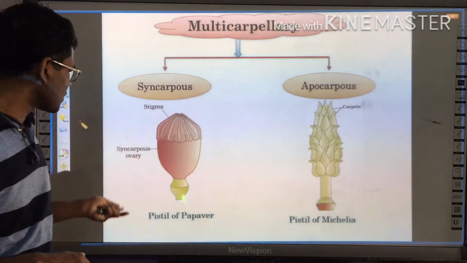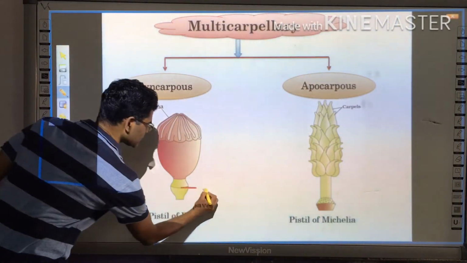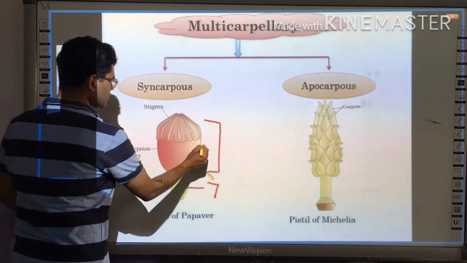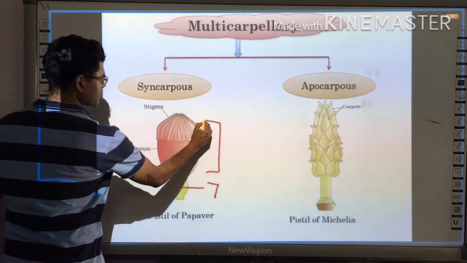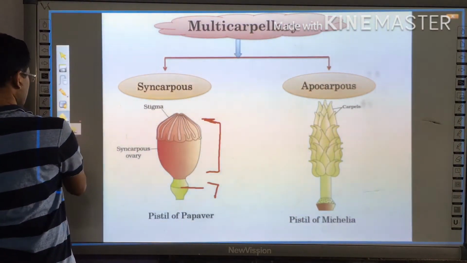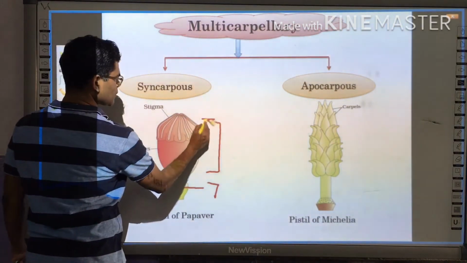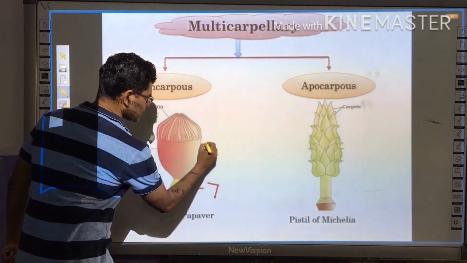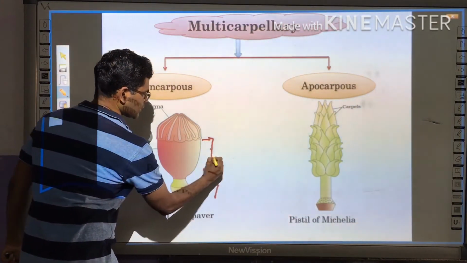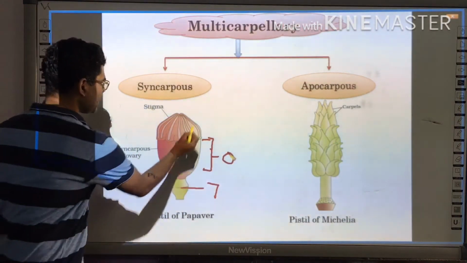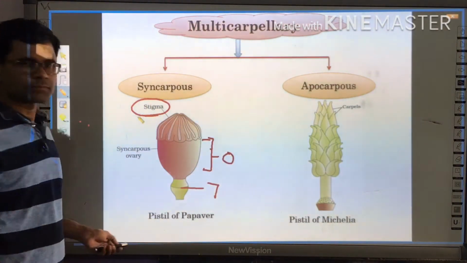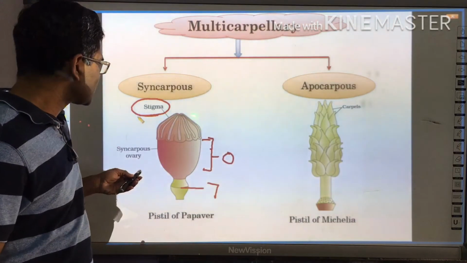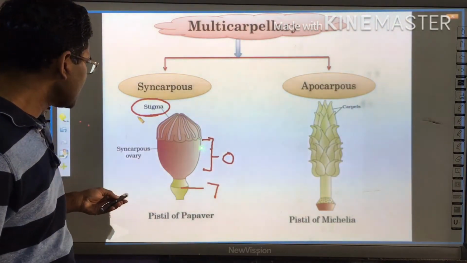If you talk about the pistil of Papaver somniferum, this is the thalamus, and from here to here it is the ovary, and this upper part is termed the stigma.